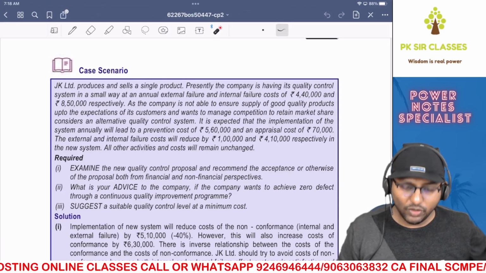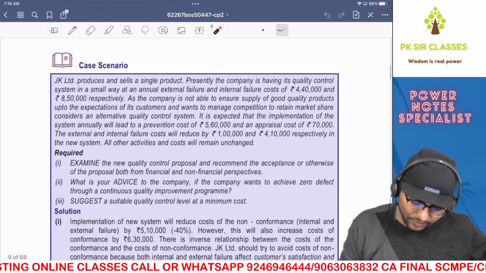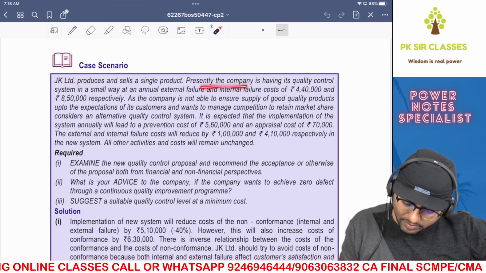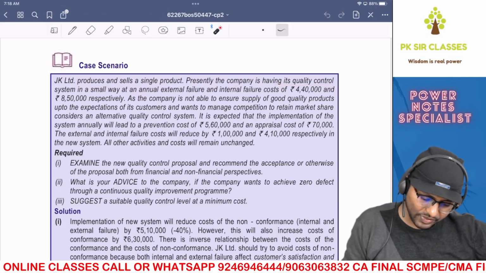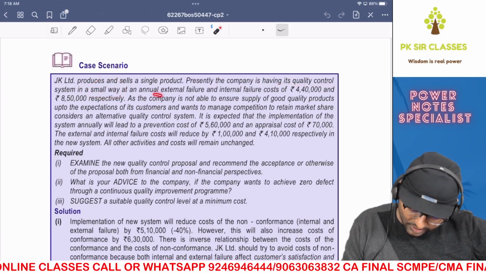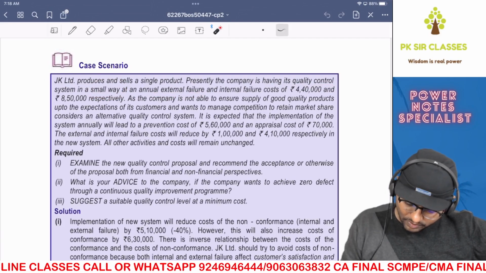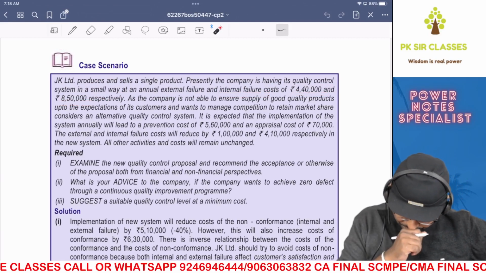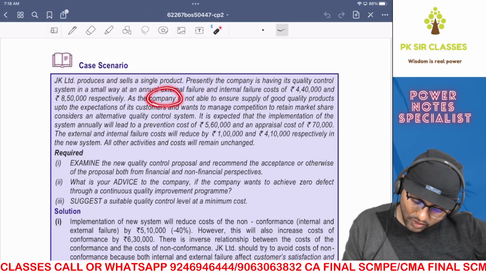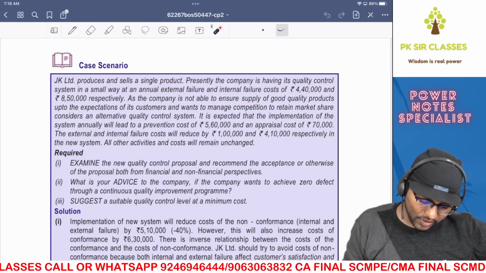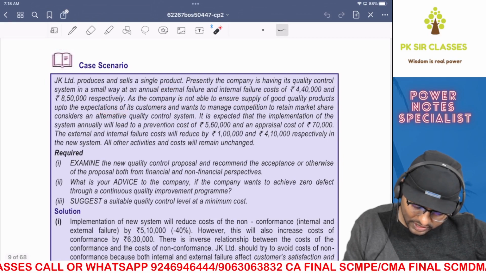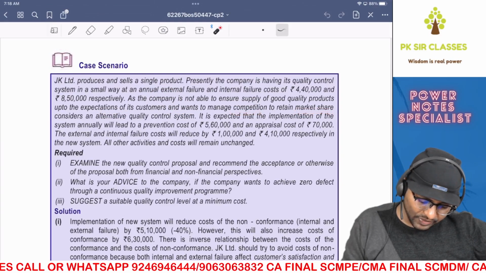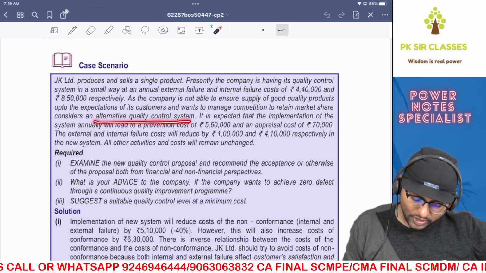Right guys, let's look into this question. Case scenario. JK Limited produces and sells a single product. Presently, the company is having its quality control system in a small way at an annual external failure and internal failure cost of 4,40,000 and 8,50,000 respectively. As the company is not able to ensure supply of good quality products up to the expectations of its customers and wants to manage competition to retain market share, it considers an alternative quality control system.